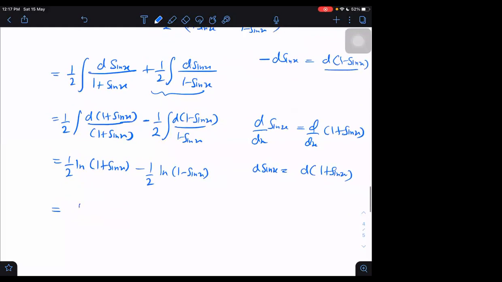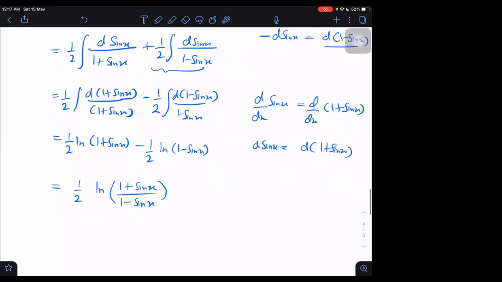At last, do you know the formula for log A minus log B? Log A minus log B is log of A by B. So if you know that formula, you know that half can be taken common, and log of A minus log of B can be written as log of A divided by B. Then we are getting it as,